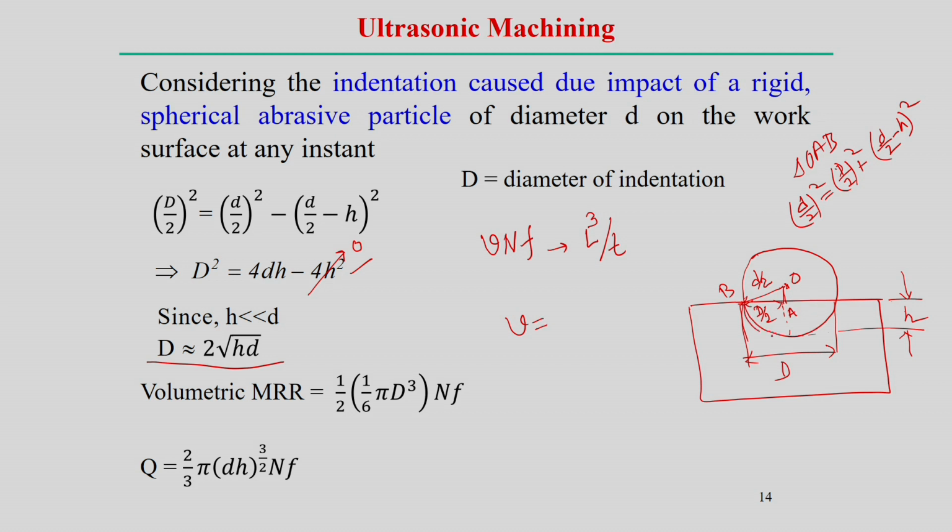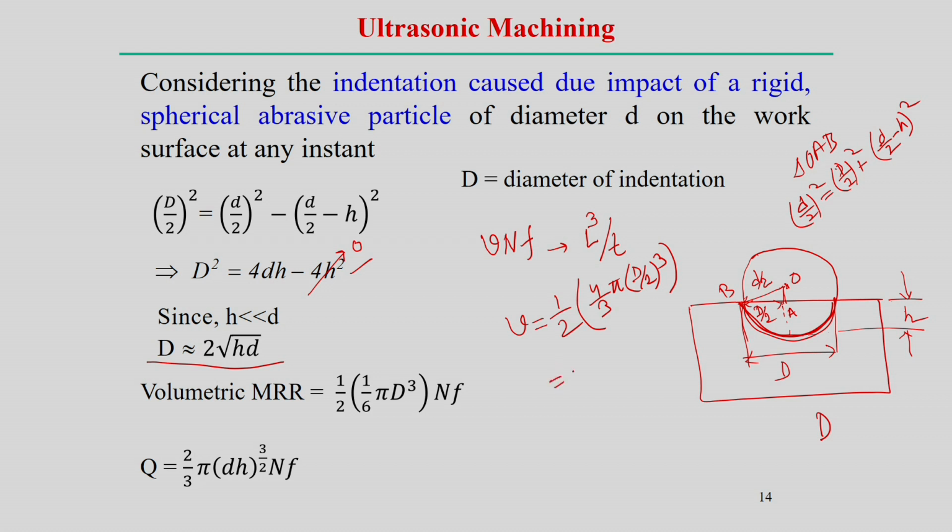So, this creates this kind of profile. We can consider this as a hemisphere, half of the sphere having the diameter capital D. So, then what is the volume? Half of the sphere volume, 4 by 3 pi, D by 2 is the radius.